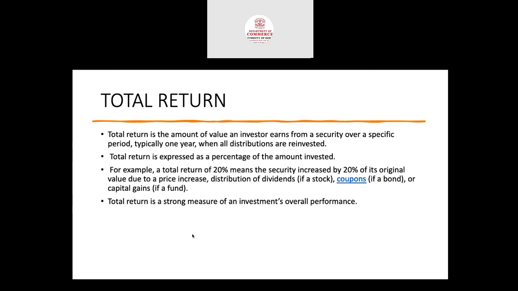So total return is a strong measure of the investment's overall performance. If you purchase equity shares, you will get the capital appreciation over a period of time plus the dividends. If the company is interested to pay dividends to the shareholders, that dividend is also added to the total rate of return. So your rate of return would be the sum total of dividend plus the capital appreciation.